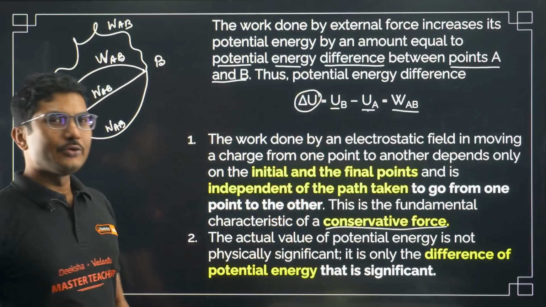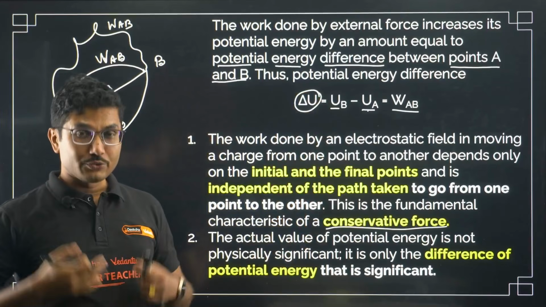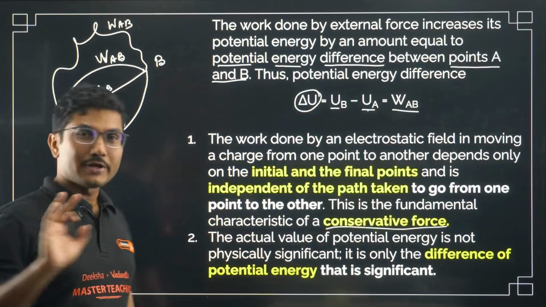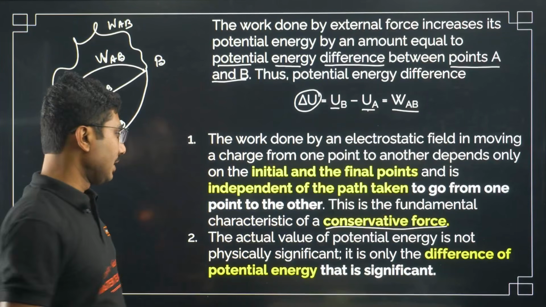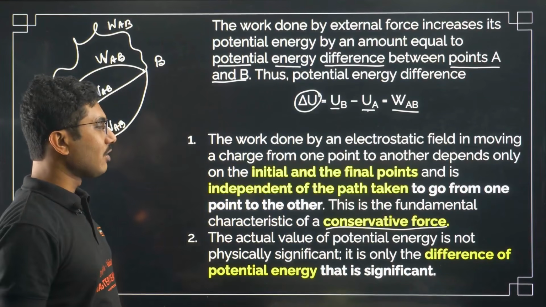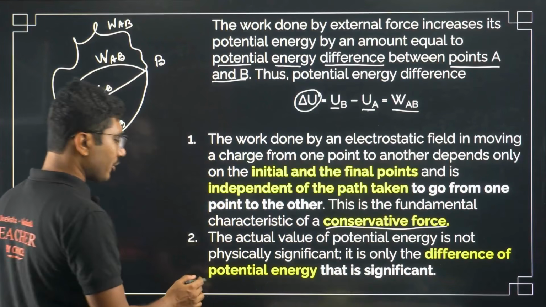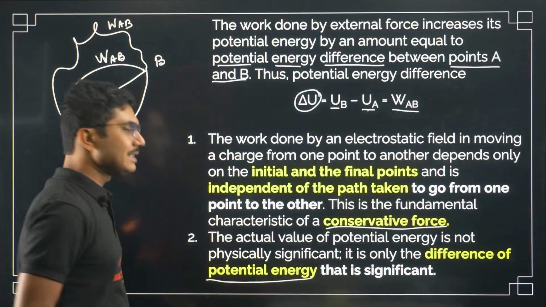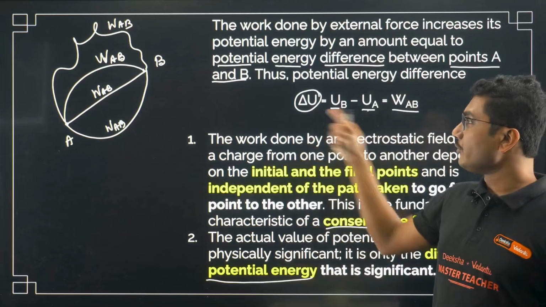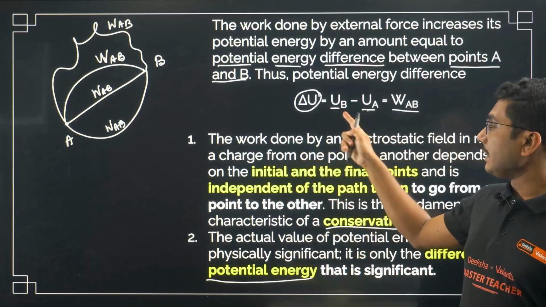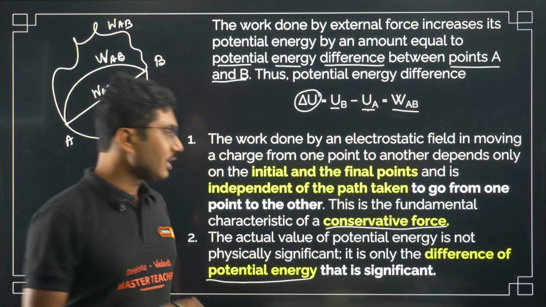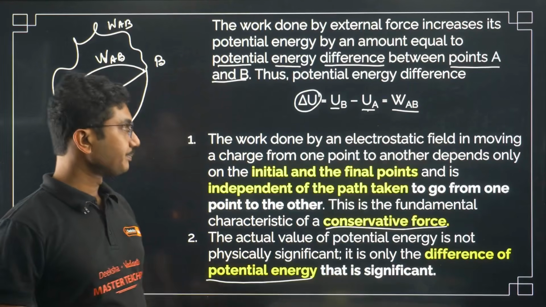So delta U is the quantity in which we are more interested rather than actual values. It is only the difference of potential energy that is significant. UB and UA are not so important. Only the change is important.